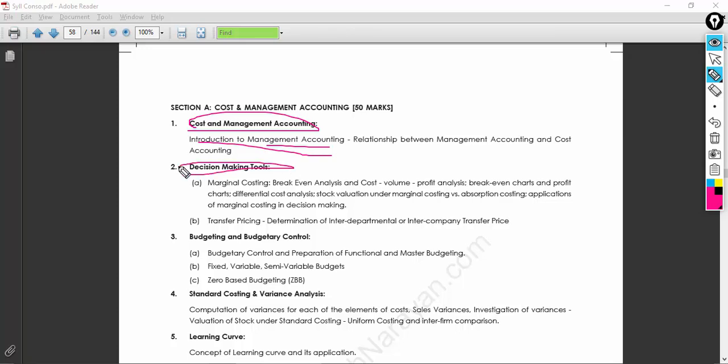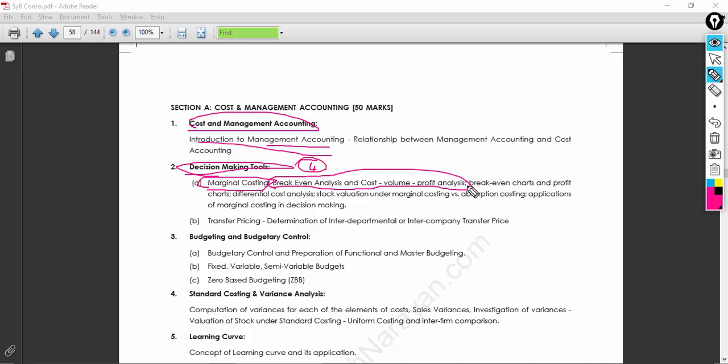You also have some of the decision making tools. So marginal costing is a little difficult and a little complicated, guys, in case you're studying for the first time. However, if you studied these things in any of the previous subjects or previous courses, break-even analysis needs to be understood in such a way that you are giving your 100% contribution to this subtopic, so that good marks can be expected in break-even analysis. I would like to say at least 4 marks can be expected in this topic, guys.